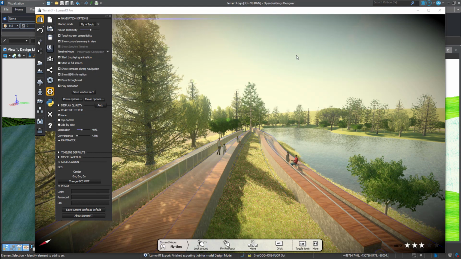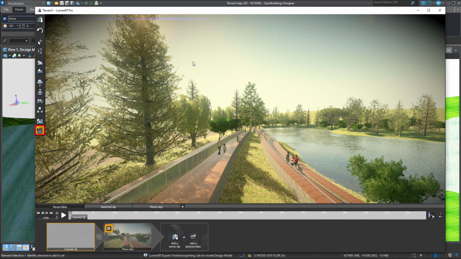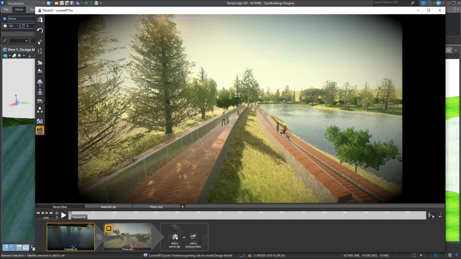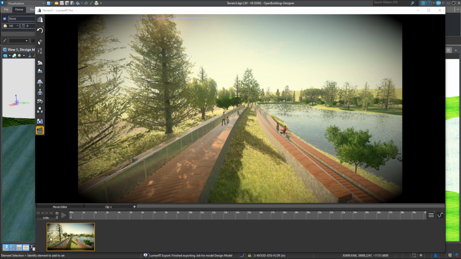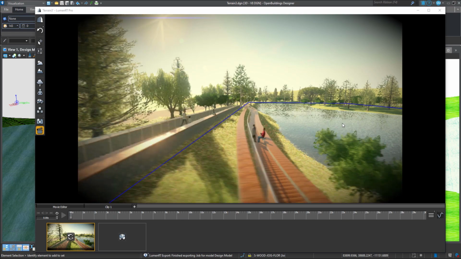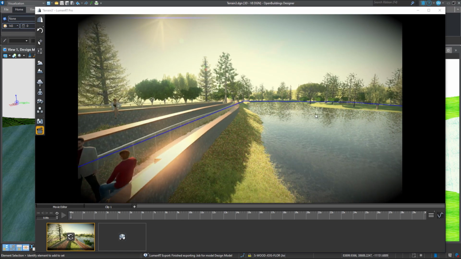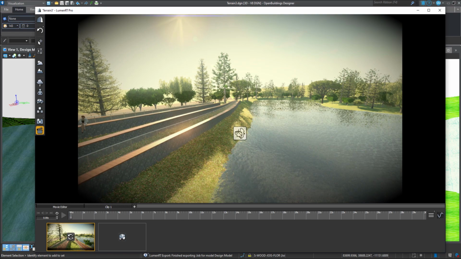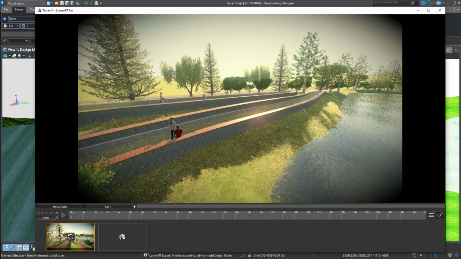So the other way of delivering information from here is via an animation. A very simple way of producing your animation is by keyframes, so moving between one view to the next. So your animation can be produced down here. So we can add our first view. All we hit here is the Add Movie Clip button, and we'll add the first one to our clip, and then we can move into a different position. So we can just swing this around a little, and we might want to look back in this direction here.